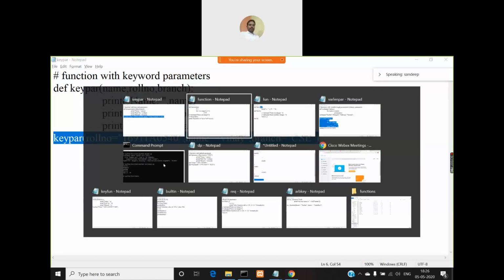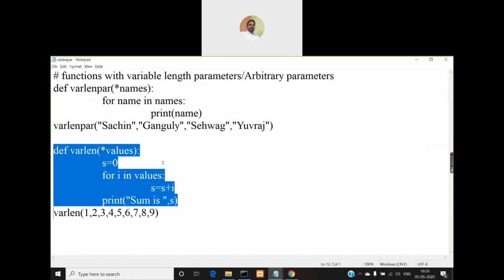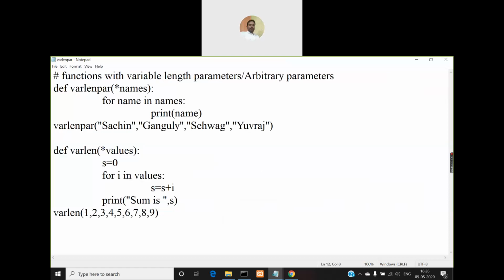If it is a variable length parameter, how do you make the call? You make the call normally, but look at the definition. The definition of that function will have a star before that variable length parameter. That star is followed by a name or a variable which is nothing but a tuple, right?